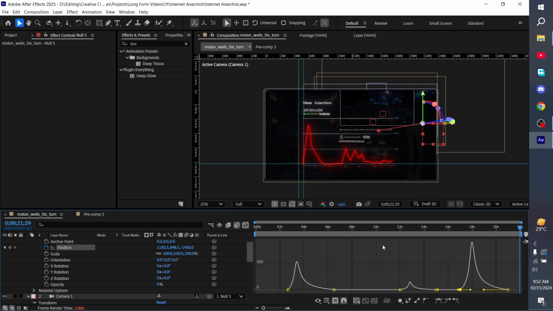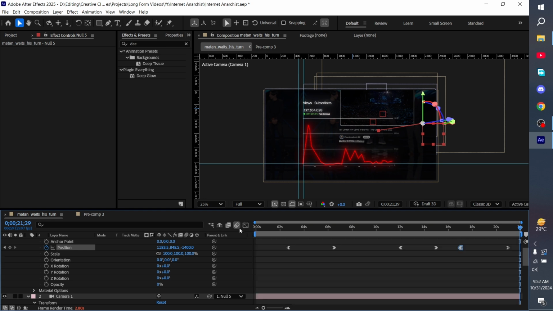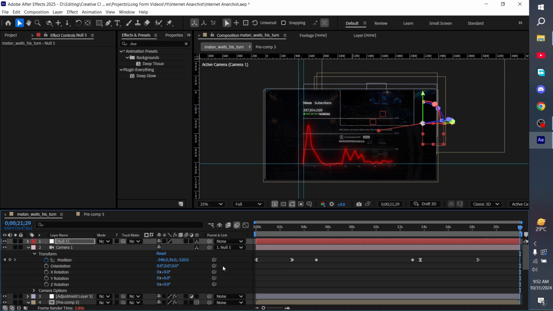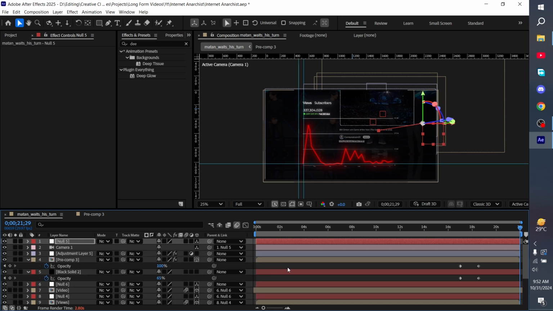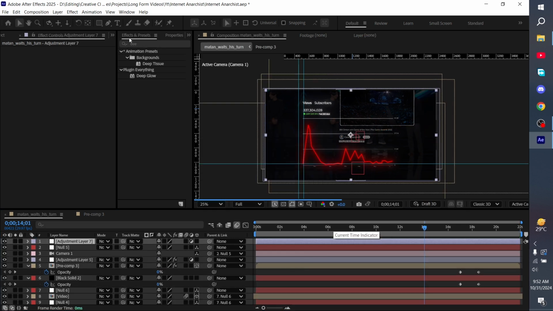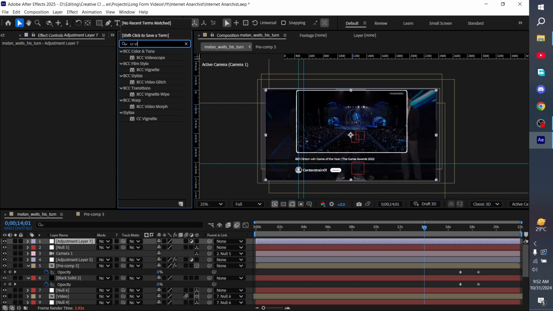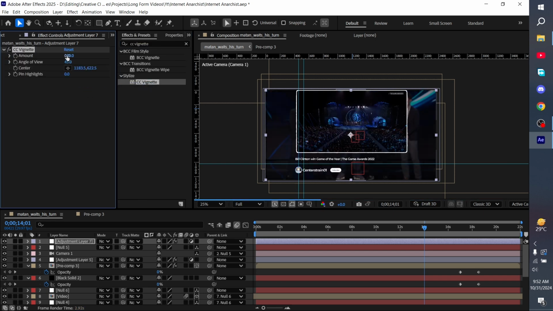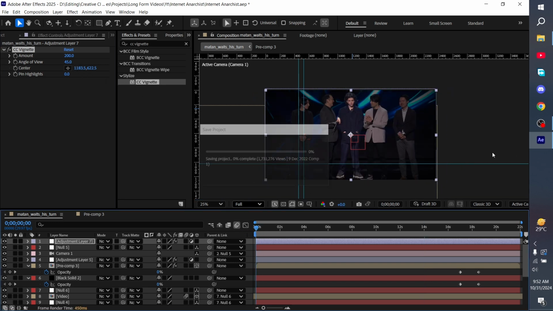Alright, we're almost done. Okay, this is the final thing that we're going to do: add an adjustment layer and now add some CC Vignette to it. Increase the amount maybe to something like 200. Yeah, I think that's fine. Alright, let's see how it looks.